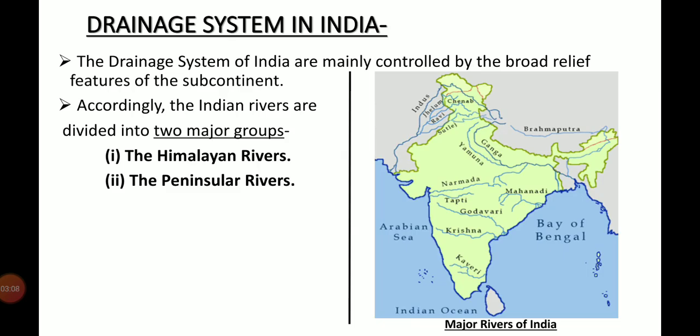Now discuss the drainage system in India. The drainage system of India is mainly controlled by the broad relief features of the subcontinent. Here, broad relief features means the mountains, plateau, hills and plains. Accordingly, the Indian rivers are divided into two major groups. Number 1, Himalayan rivers. Number 2, peninsular rivers.